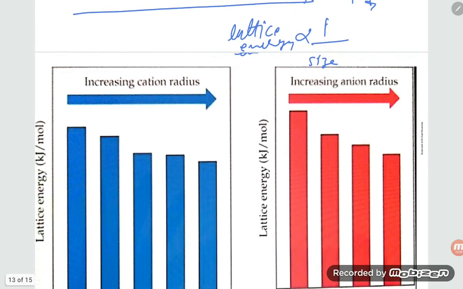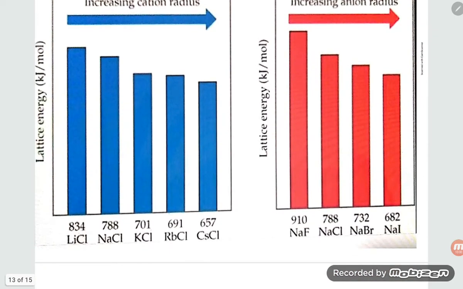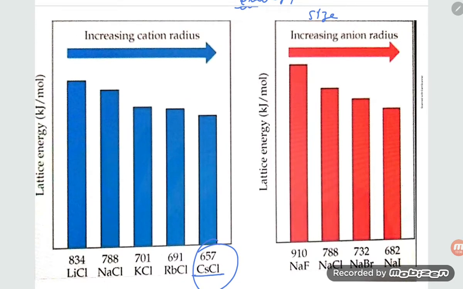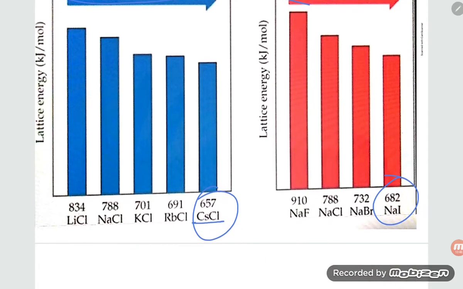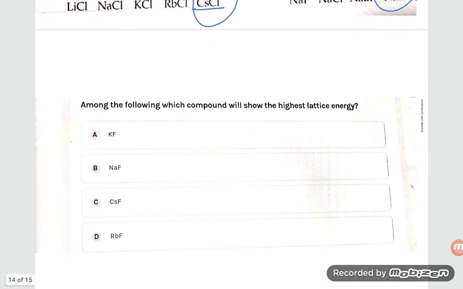Here one more graph is there, that you can also try to understand. With this graph, cesium iodide has the least lattice energy because the size increases. With increasing anion radius, NaF, NaCl, NaI, the lattice energy goes down. So this is our answer.